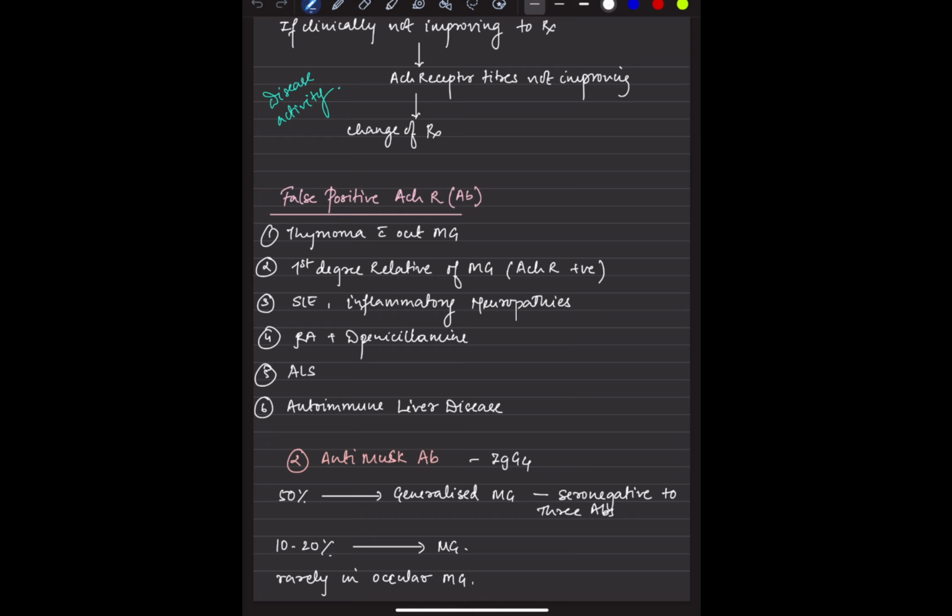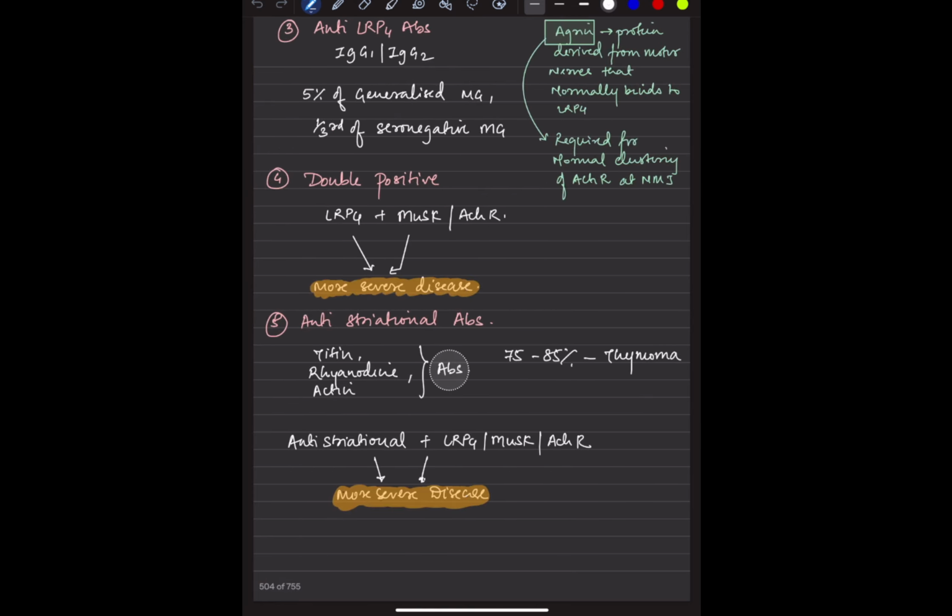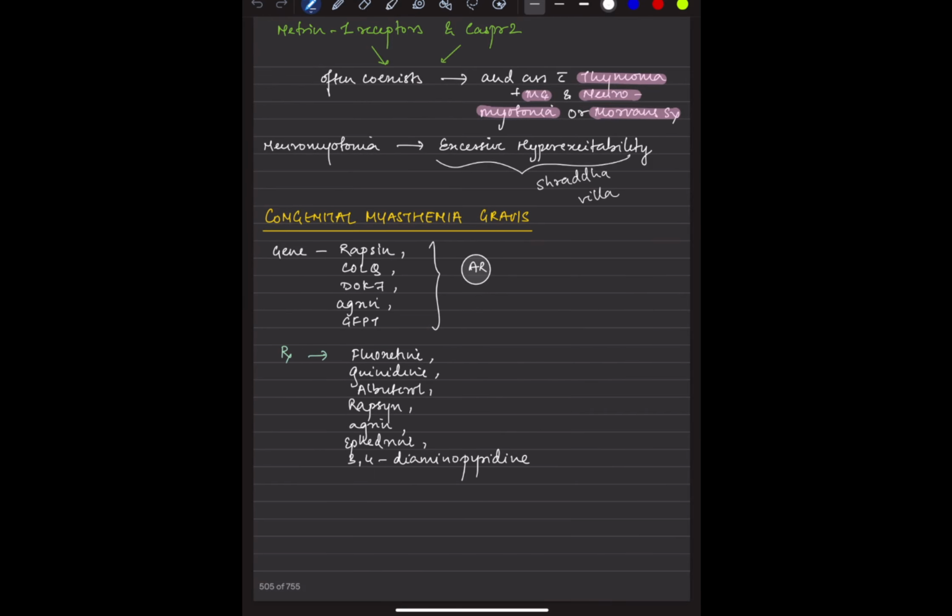Anti-MuSK antibody is actually IgG4, and it does not activate the complement. This is very important. LRP4 activates the complement, IgG1 and IgG2. Then there is double positivity, LRP4 with MuSK or acetylcholine receptor. Anti-striational antibodies are titin, ryanodine, and actin, and it is called severe disease if the anti-striational antibody is any of these three.